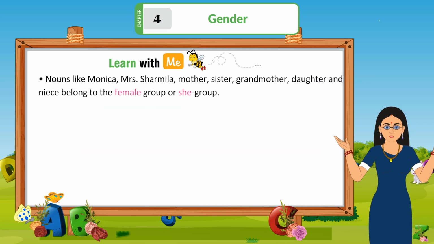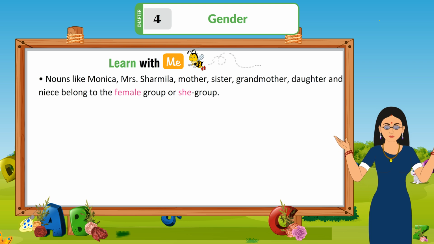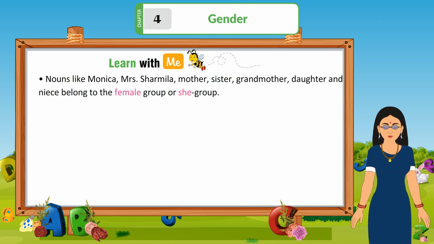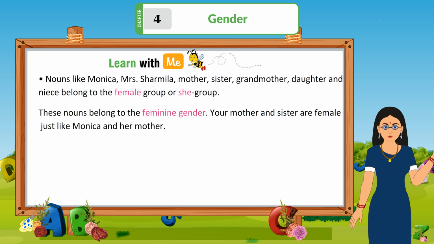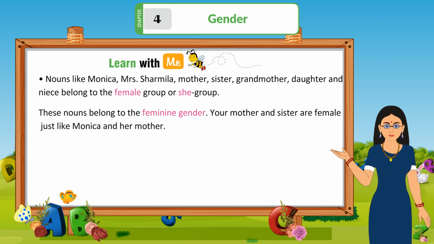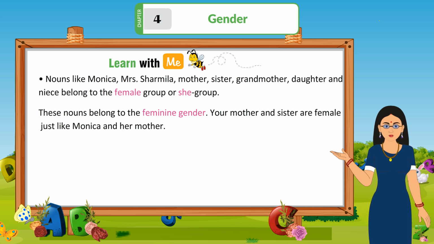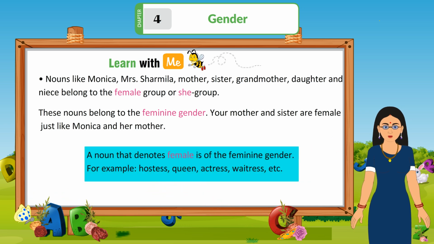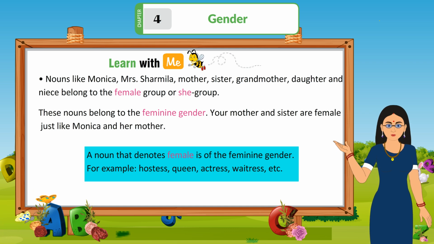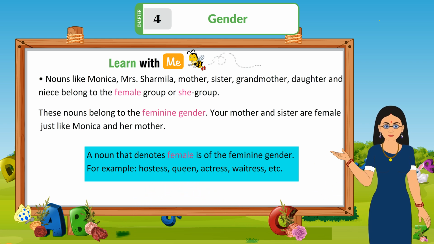Nouns like Monica, Mrs. Sharmila, mother, sister, grandmother, daughter, and niece belong to the female group or she group. These nouns belong to the feminine gender. Your mother and sister are female, just like Monica and her mother. A noun that denotes female is of the feminine gender. For example, hostess, queen, actress, waitress, etc.